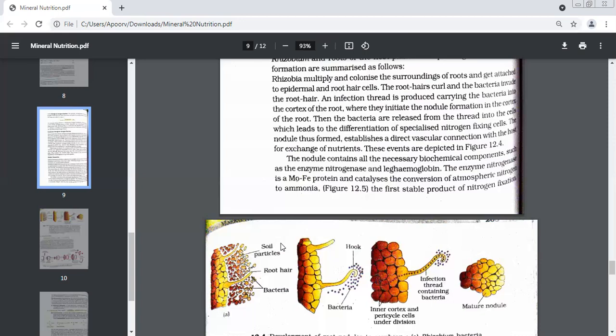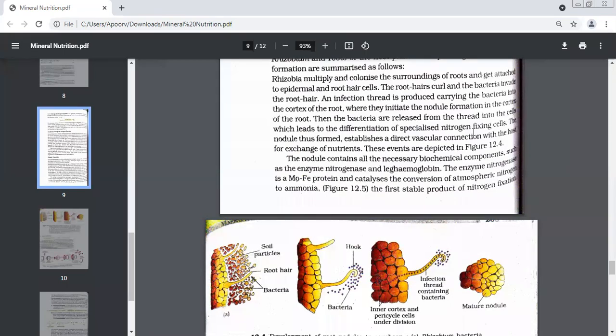A quick revision. When bacteria are released into the cortex area, differentiation of cells takes place, meaning the cells become special to take up a function. What function have they assigned themselves after differentiation? Nitrogen fixing cells.